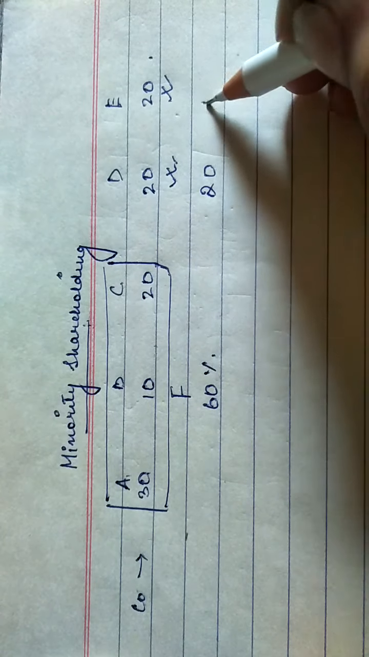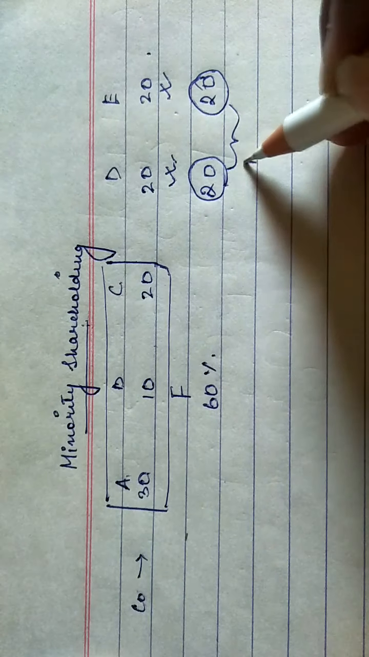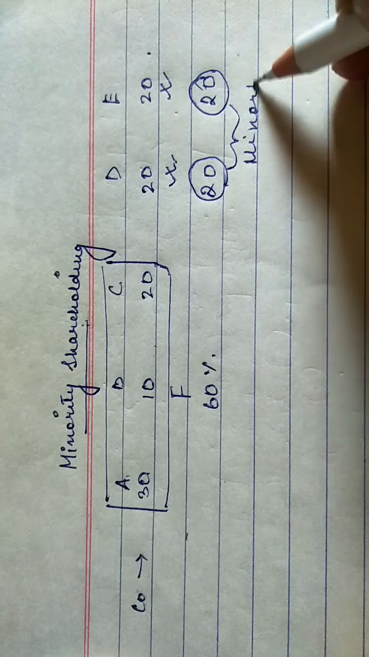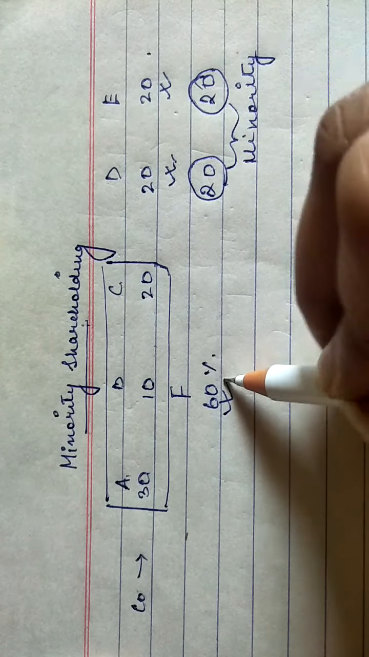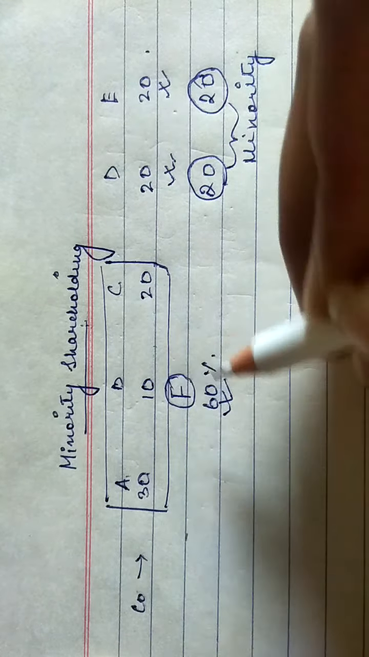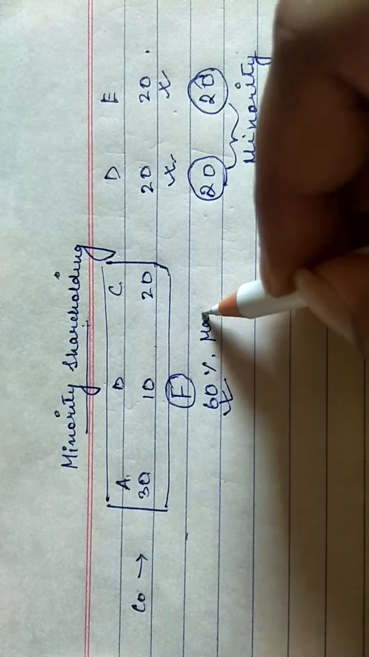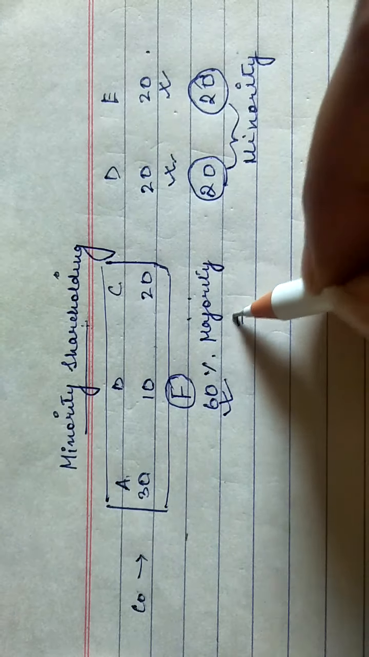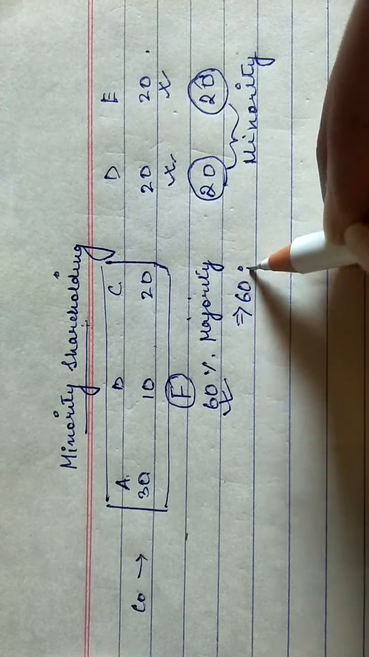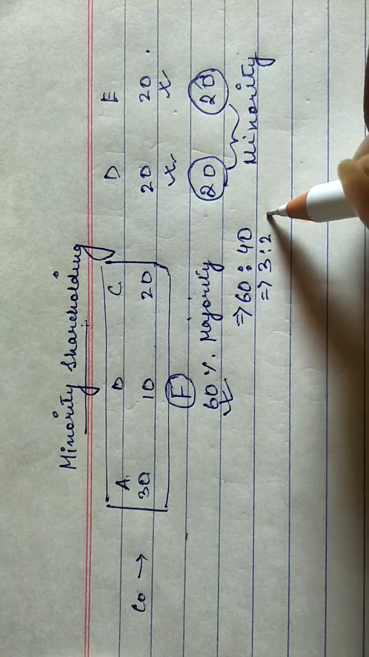So 20 and 10. So here D and E will be termed as minority shareholdings. And 60% shareholding of F will be known as majority shareholding. So here the ratio of majorities to minority will be 60:40, or we can sum it up as 3:2.